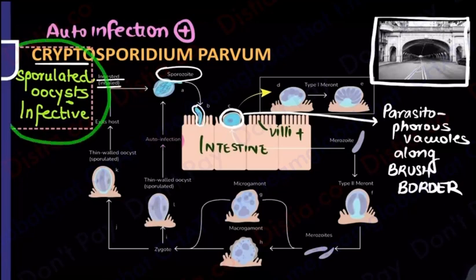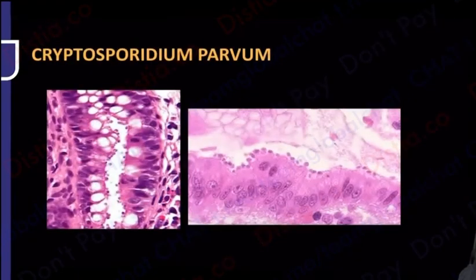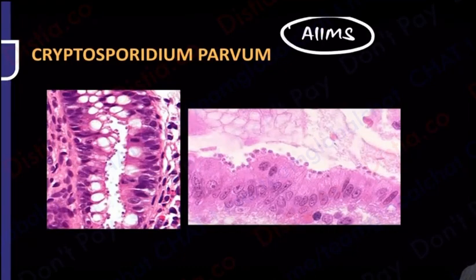Cryptosporidium infective form is the sporulated oocyst, and it hides in a tunnel, that is the parasitophorous vacuole, along the brush border. The same thing, if I had to look at it under a histopath slide, and if you go to your GIT chapter, I have taught you this in pathology also. Cryptosporidium parvum, this was also the AIIMS 2019 PYQ.